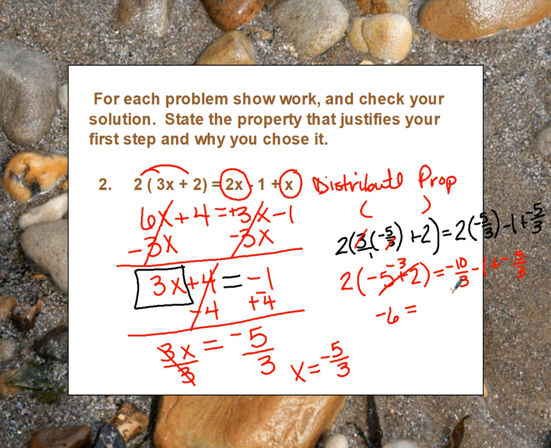Now I'm going to put my negative 10/3 and negative 5/3 together, which gives me negative 15/3. And then I have a minus 1. At that point, I still have my negative 6. 3 goes into 15 how many times? Good, 5. So it's a negative 5 because there's one negative sign, minus 1. And a negative 5 minus 1 is negative 6. So negative 6 equals negative 6, which proves that yes, it was my solution.